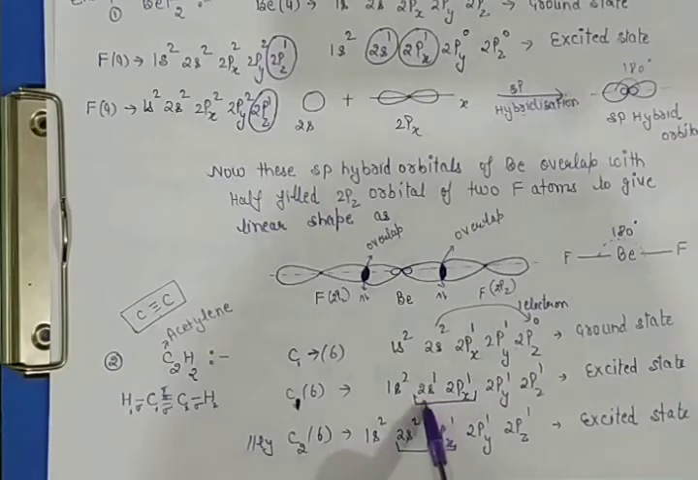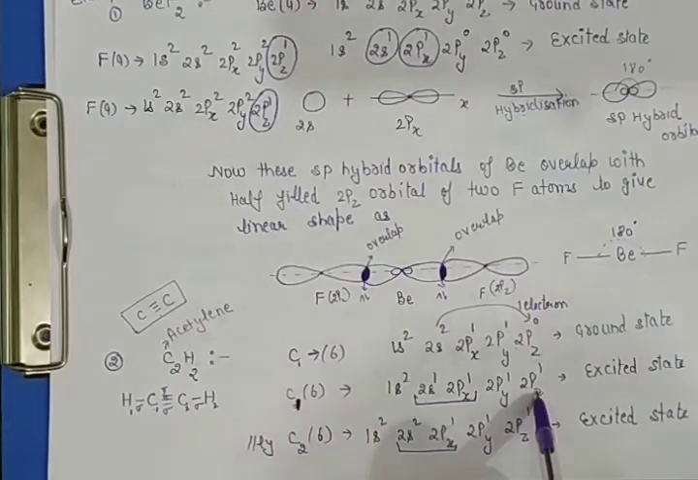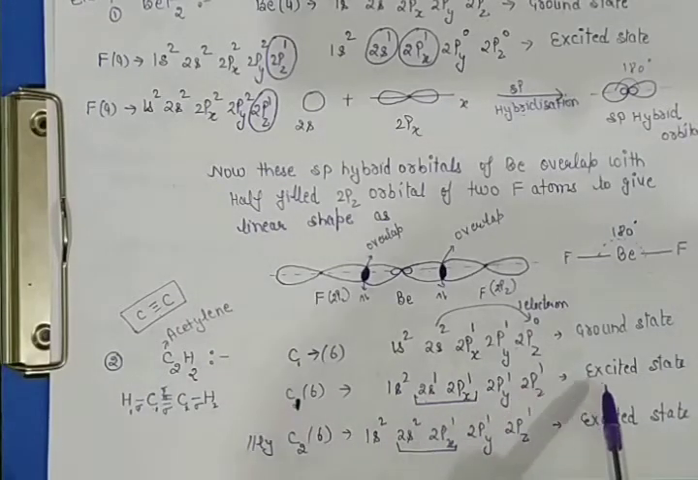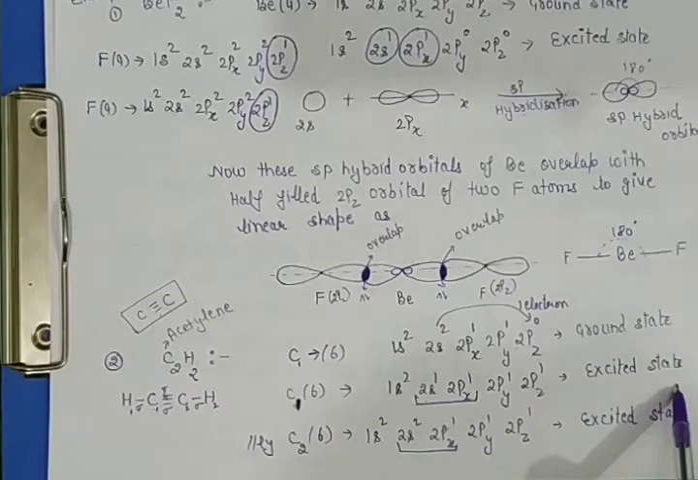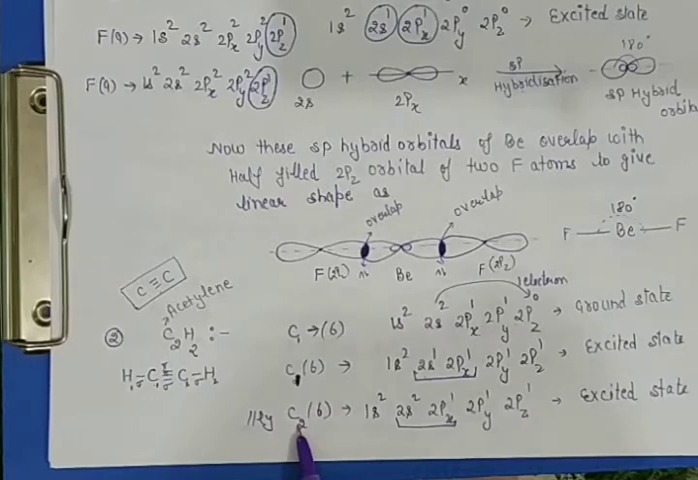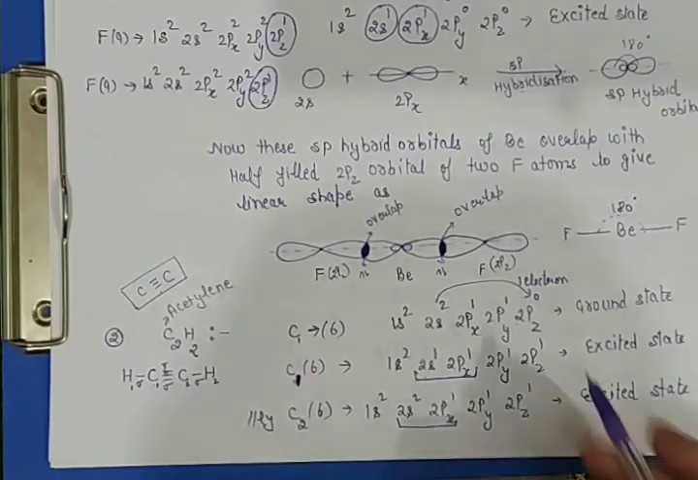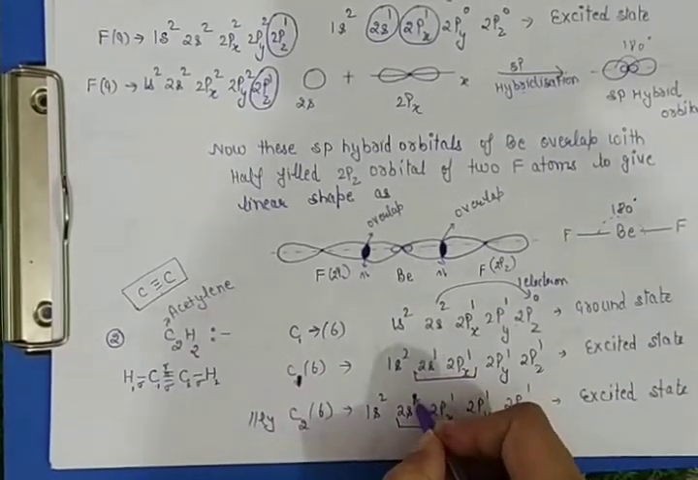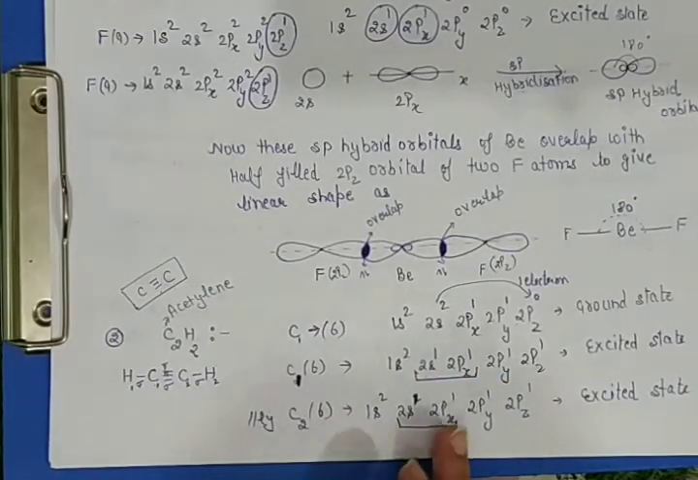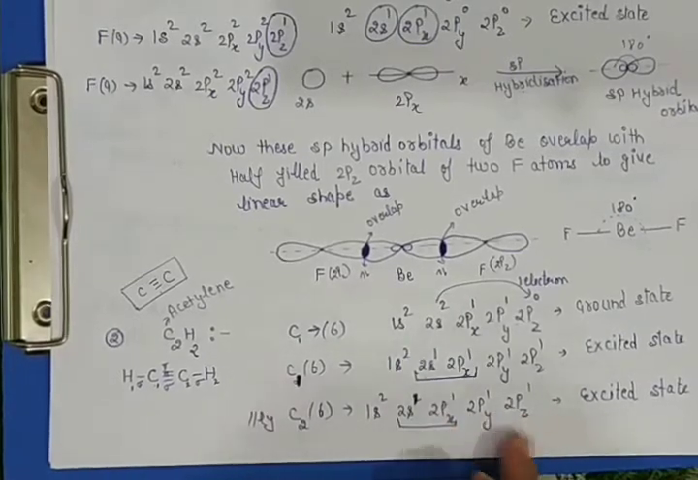What to do? One electron from 2s is excited to the higher energy orbital, that is 2p, and here it becomes 4 half-filled atomic orbitals of carbon in the excited state. Similarly with carbon 2, as it also forms 4 bonds, one electron from 2s is excited to 2p, so it also has 1 2 3 4 half-filled atomic orbitals in its excited state.